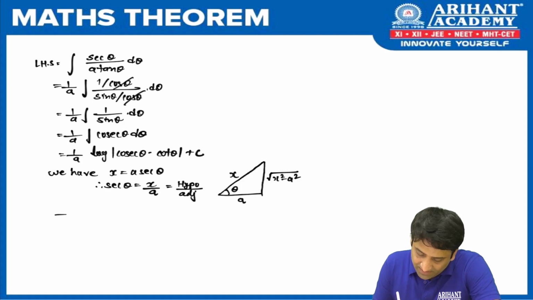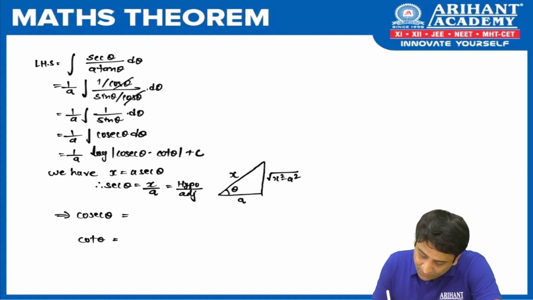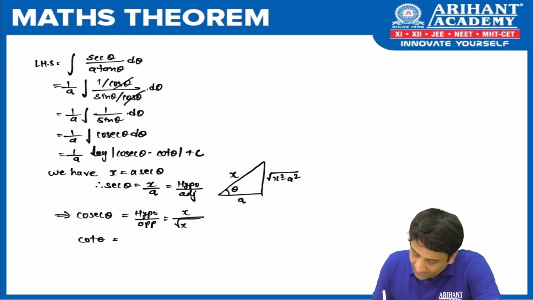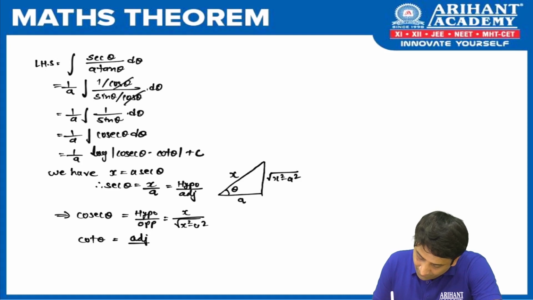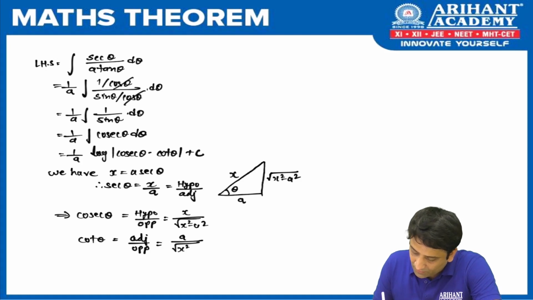So which terms did you want? You wanted cosec theta as well as cot theta. Can you help me with the definition of cosec theta? It is hypotenuse upon opposite. What is hypotenuse? You can see the diagram, it is x. Opposite side is root of x square minus a square. Likewise, what is cot theta by definition? It is adjacent upon opposite, isn't it? The adjacent side is a, and the opposite side is root of x square minus a square.